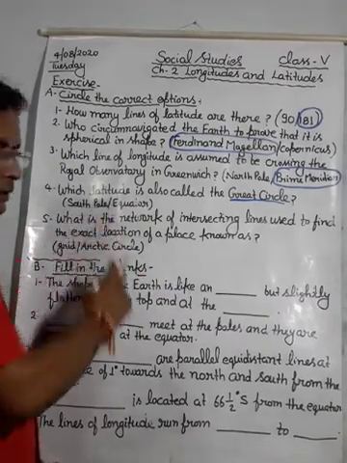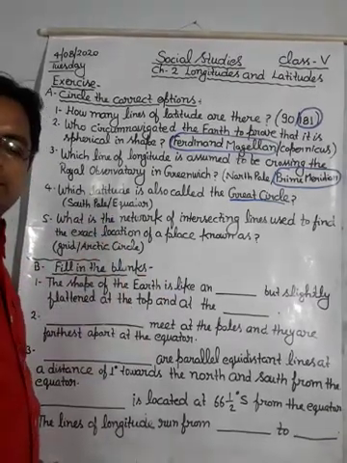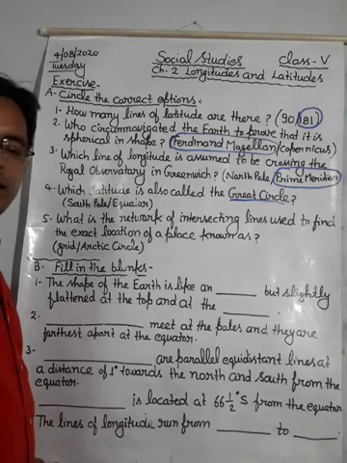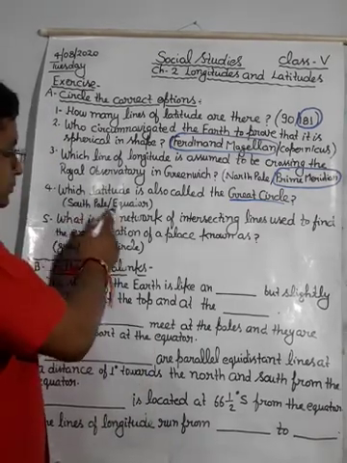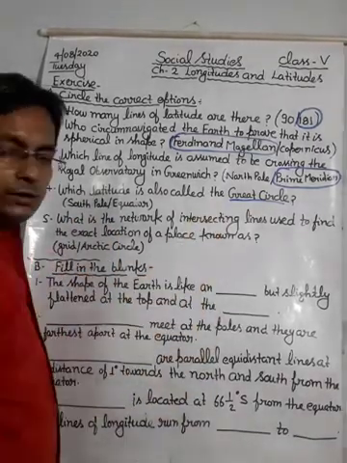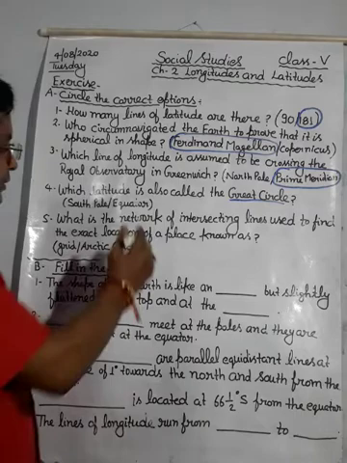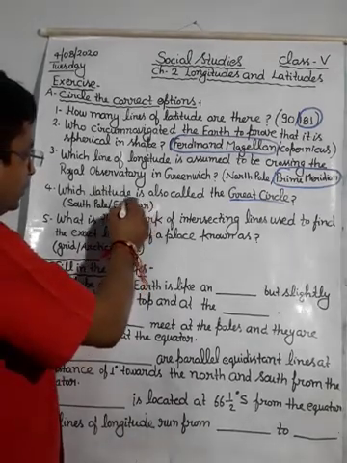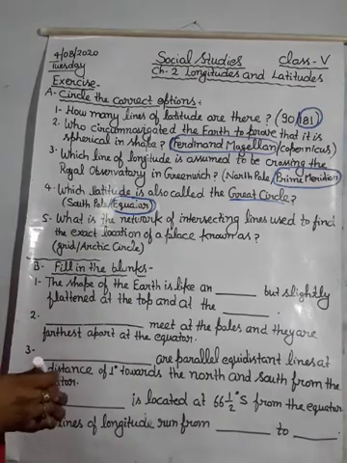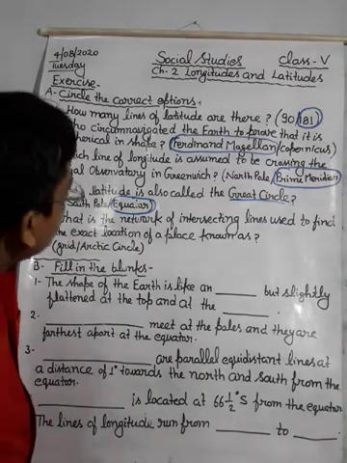Which will be the correct one? Judge yourself, choose one correct answer between these two, South Pole and Equator. The Great Circle is related to the Equator. So the correct answer will be Equator.